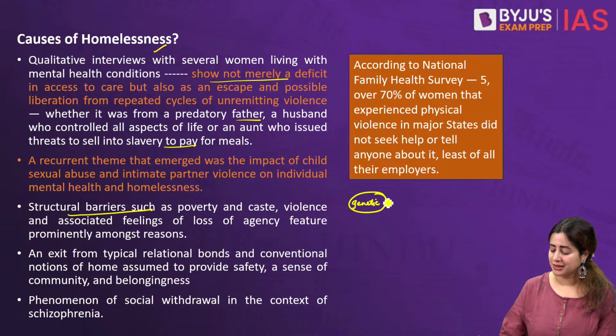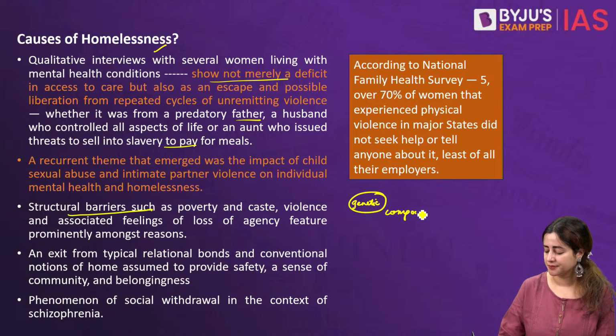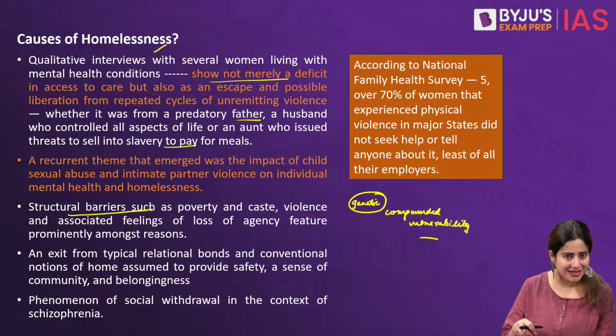So they experience something that is known as compounded vulnerability, owing to many identities which lead to their being susceptible to more and more violence, which often goes neglected.